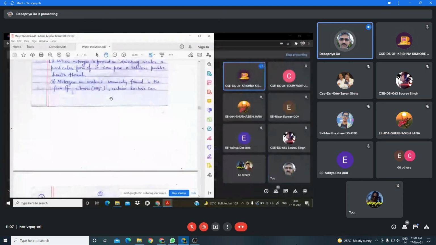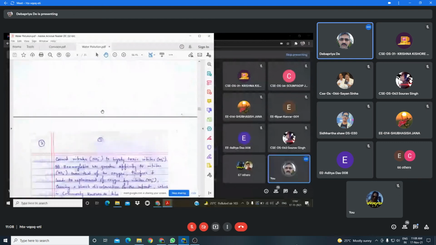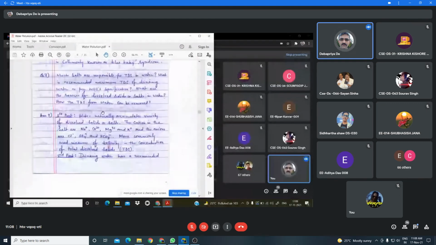Well, these are the various reasons due to which the water may be polluted. Now I shall discuss TDS. I think everybody is familiar with the term TDS because when you install an AquaGuard, they measure the TDS content in the water. That is the total dissolved solids in the water.